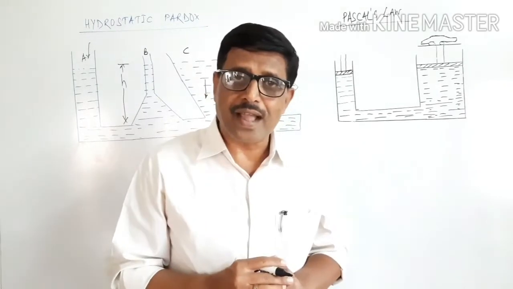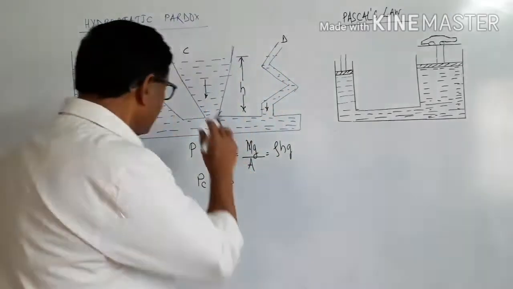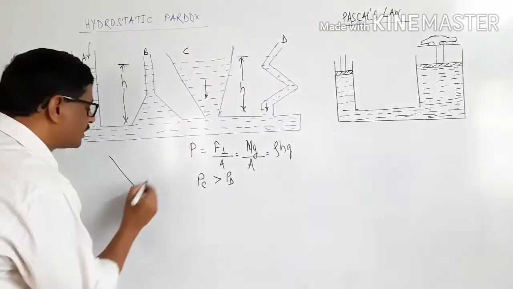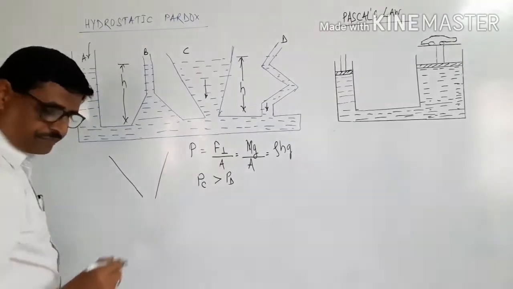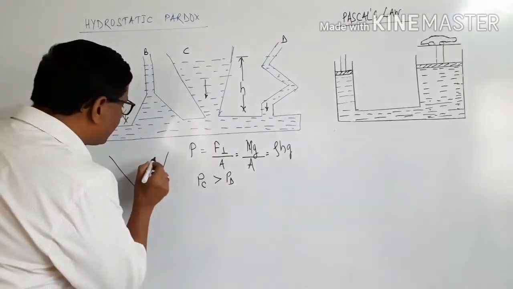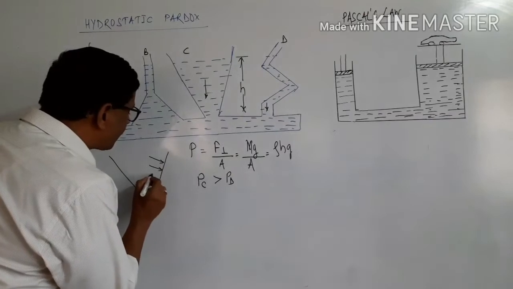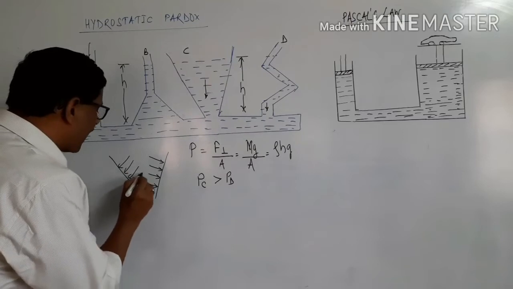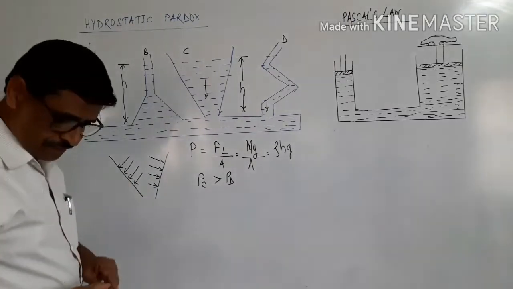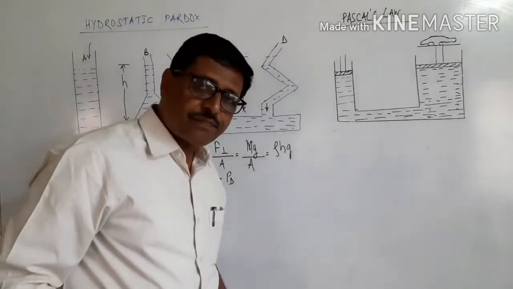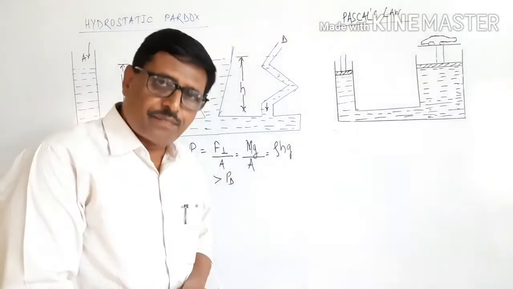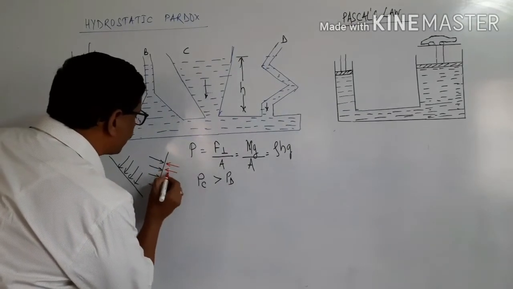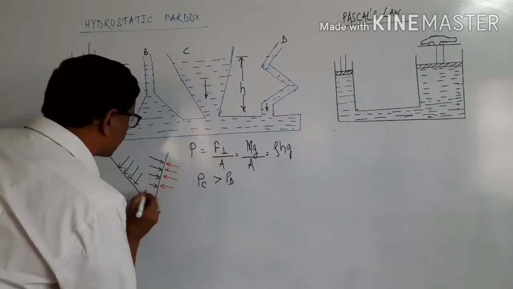Why doesn't this happen? We will consider container C. The liquid applies pressure because of a force. The force is perpendicular to the surface. At the same time, the wall of the container exerts force on the liquid.